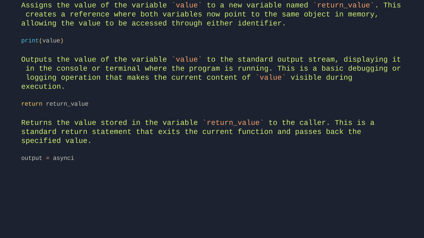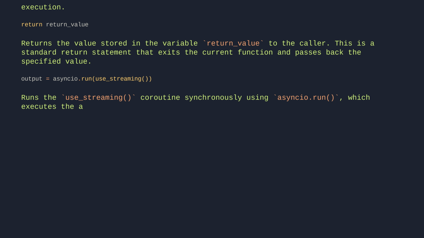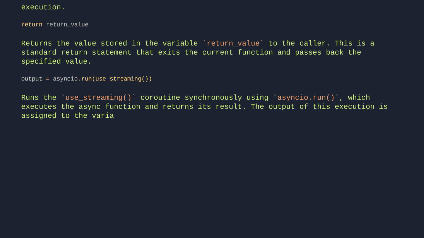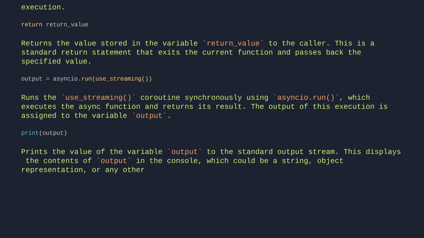output = asyncio.run(use_streaming()). Runs the useStreaming coroutine synchronously using asyncio.run, which executes the async function and returns its result. The output of this execution is assigned to the variable output. print(output). Prints the value of the variable output to the standard output stream. This displays the contents of output in the console, which could be a string, object representation, or any other printable value depending on what output contains.